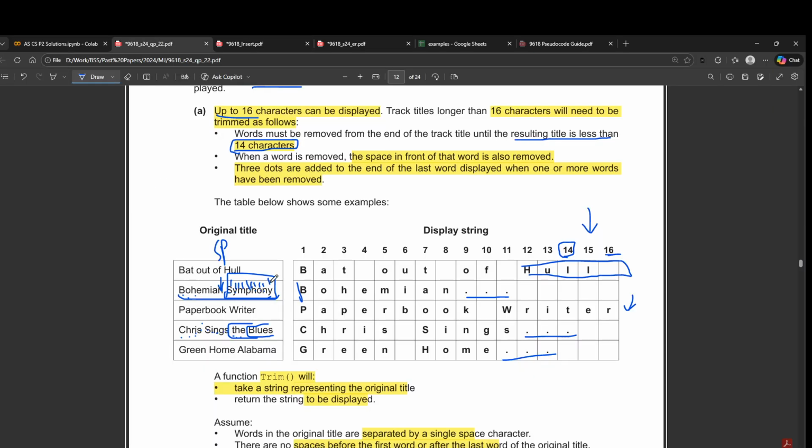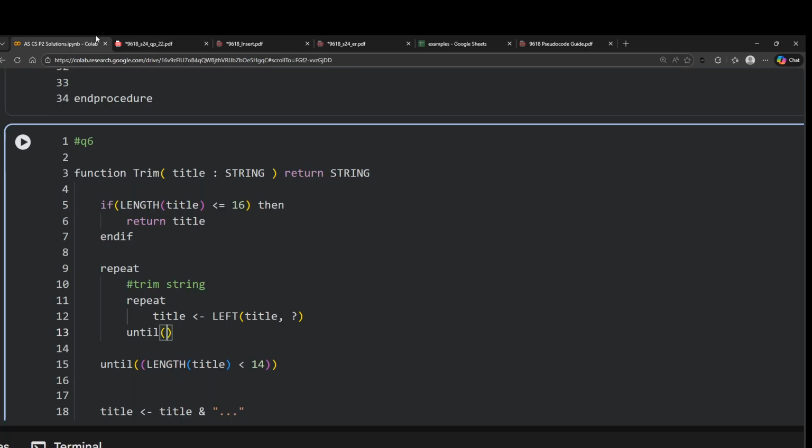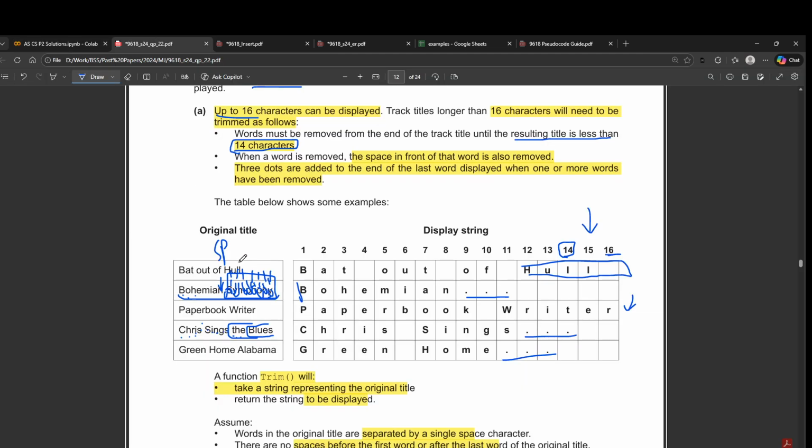So here we are looking for one character at a time. NOHPMYS. We get one character at a time from the right side, and we keep on reducing the characters like this until we hit the space. So we're just removing the characters, until right of title by 1 is equal to space. What I'm doing is checking if we find a space, and every time I'm reducing one character at a time.